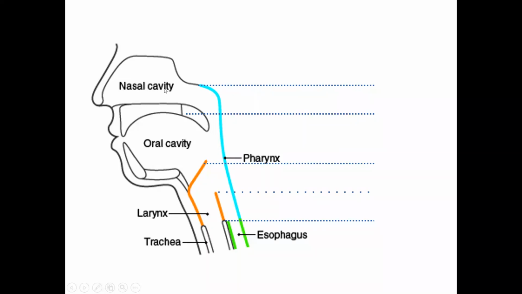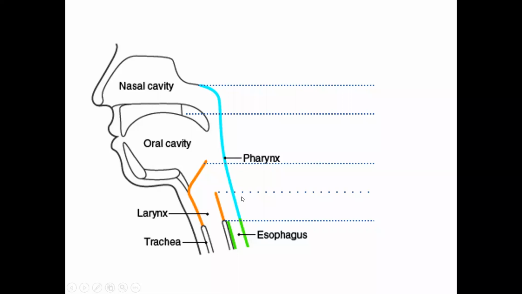The part of the viscera which is lying behind the nasal cavity is called nasopharynx. So this region of the pharynx is called nasopharynx. The part of the pharynx behind the oral cavity, with this and this line, is called oropharynx, and the part of the pharynx that is below the oropharynx all the way up to the commencement of esophagus is called laryngopharynx. Pharynx is divided into three parts: the nasopharynx opposite the nasal cavity, the oropharynx opposite the oral cavity, and the laryngopharynx behind the larynx.